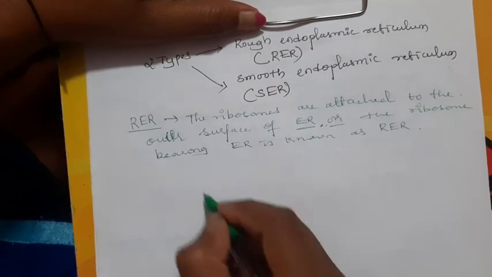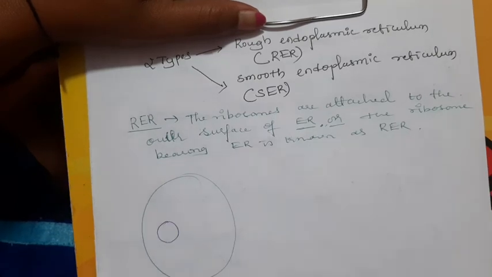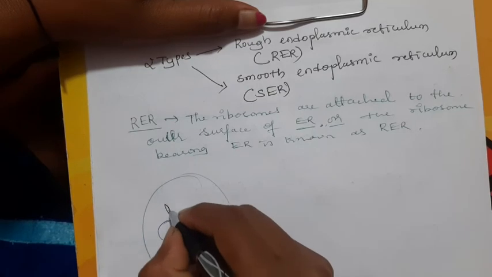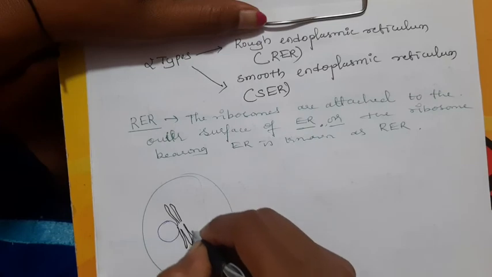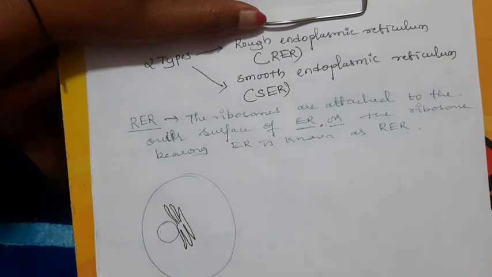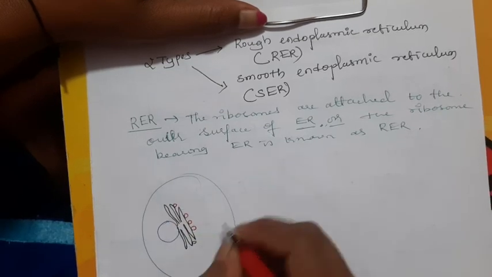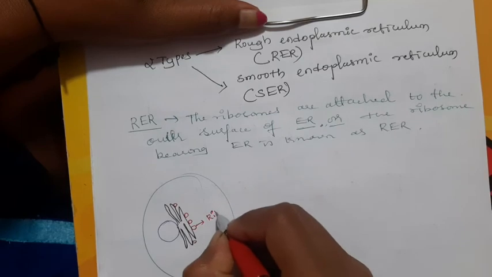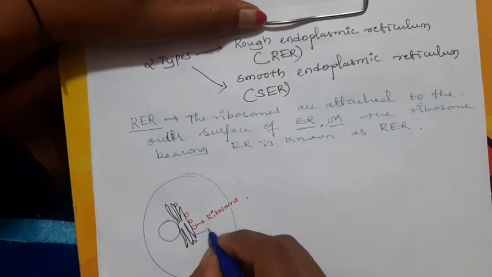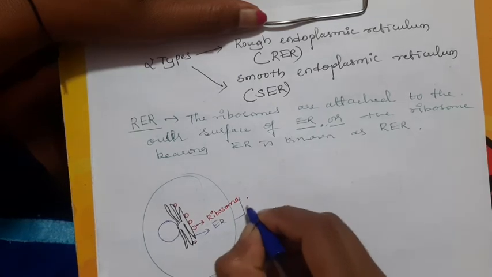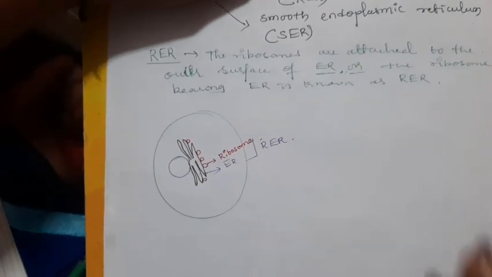Consider, this is the cell nucleus, and a tiny tubular structure, okay, with small circular structures which are attached. These are the ribosomes. The ribosomes are attached to the ER, known as RER, that is a rough endoplasmic reticulum.